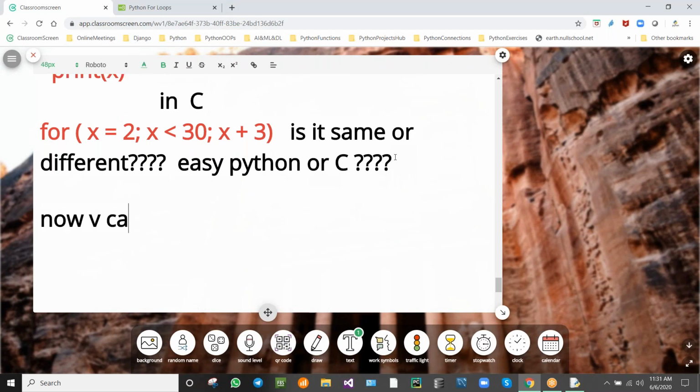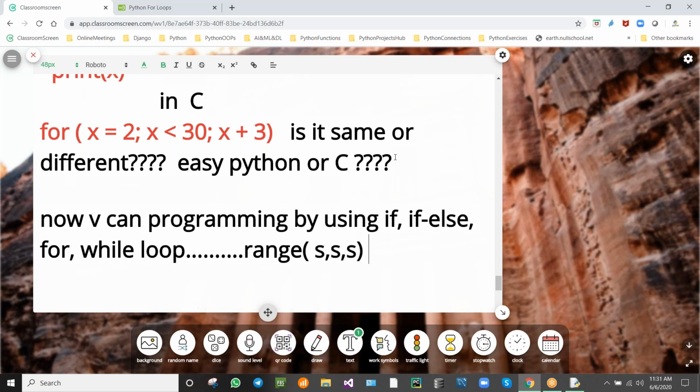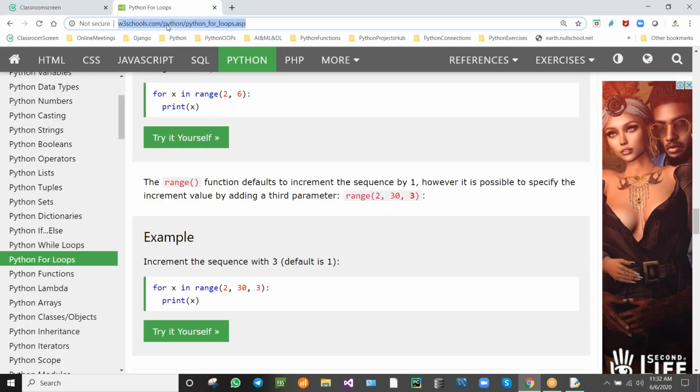Now we can start programming by using if else, for loop, while loop. All these things we can use, and range also we can use. That is the starting point. By using this, you can draw patterns. I will show you how to design patterns.